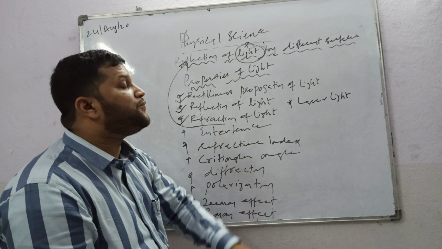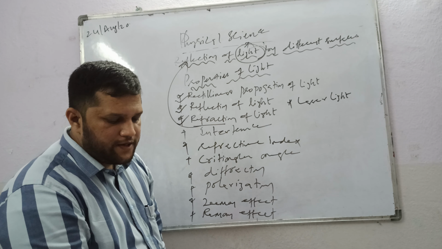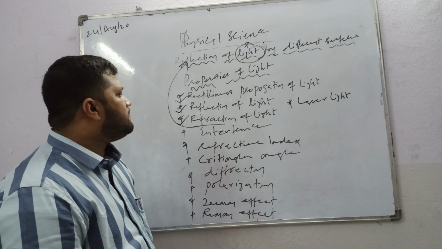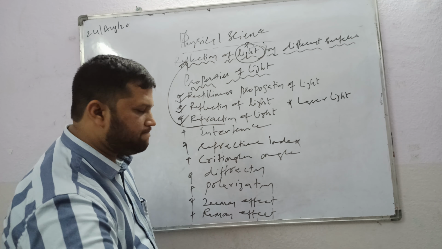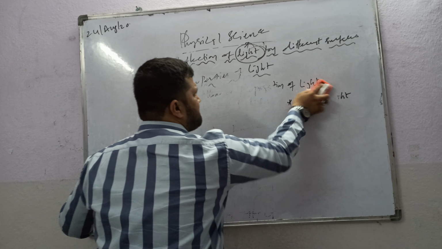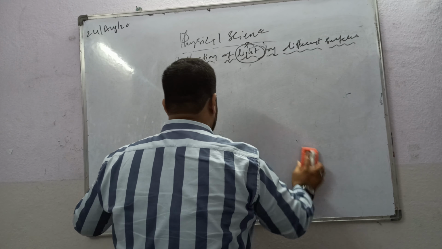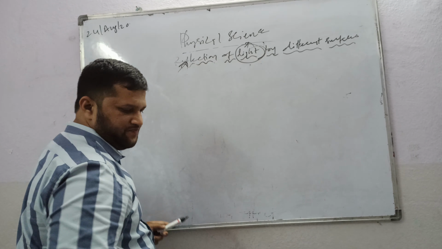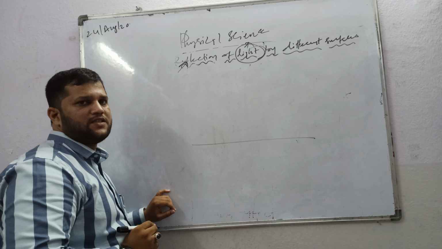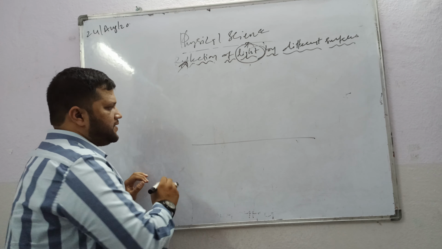Second property, reflection of light. First of all, this is a plane surface.